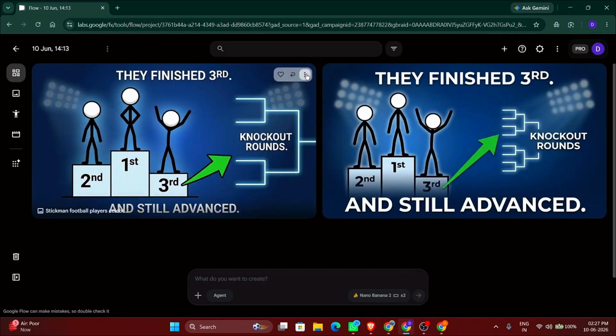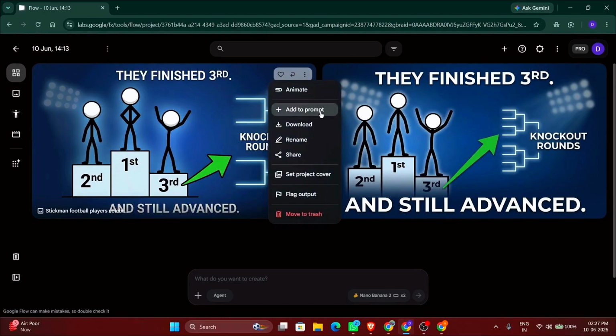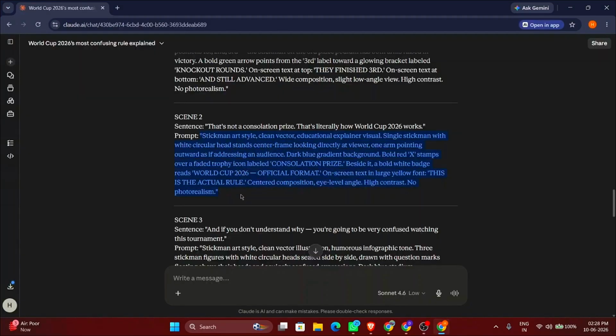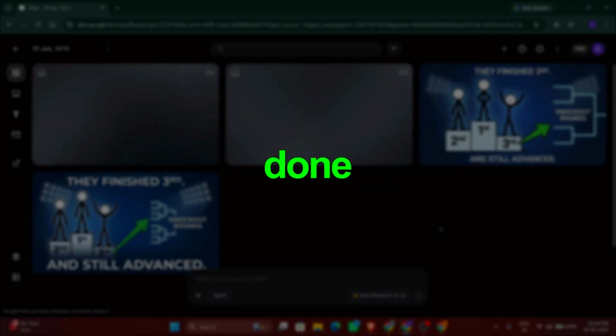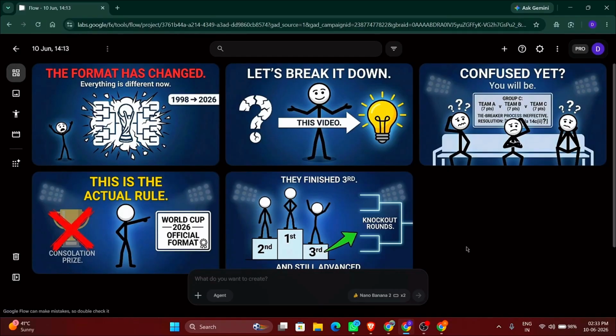Click on the image you like, click the 3 dots, and choose Add to Prompt. Copy image prompt 2 and paste it here. Repeat the exact same process until all your images are done. I have created 5 images to show you the full result. Now it is time for the voiceover.